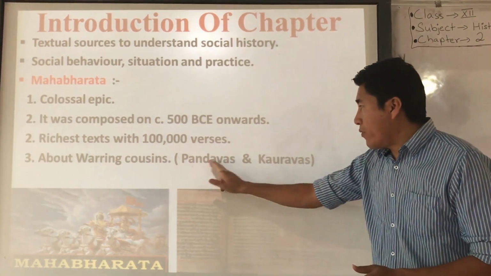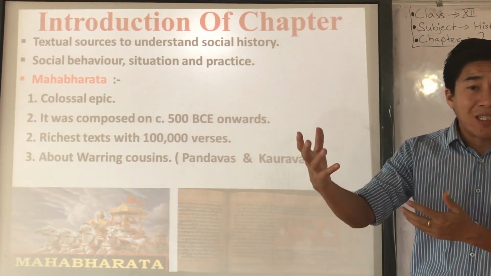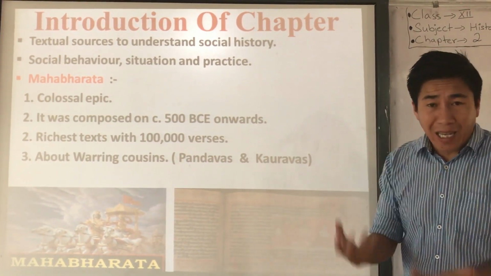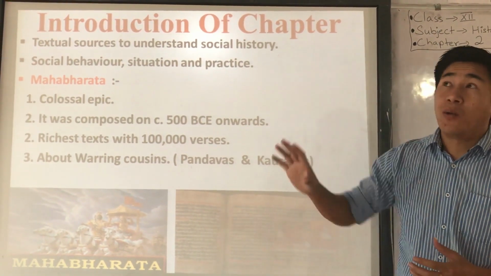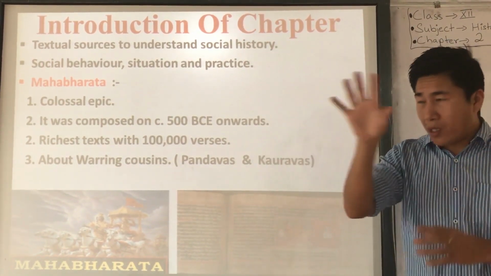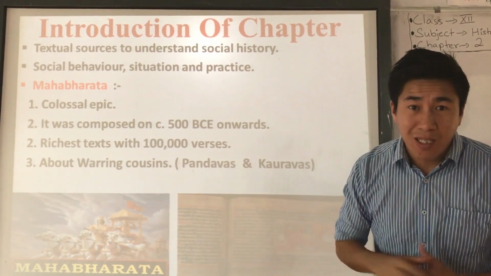So the Pandavas and Kauravas fought against each other for the throne of Hastinapur, and that led to the Kurukshetra war. At the end, the Pandavas were victorious and they ruled the Kuru Janpad, presently Haryana and Punjab. Understood? So the story of Mahabharata revolves around these warring cousins.